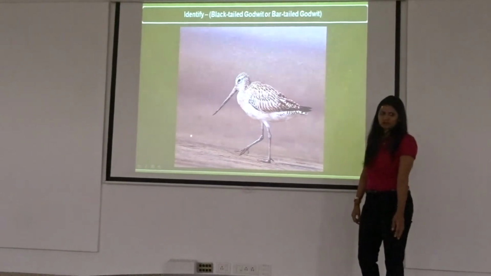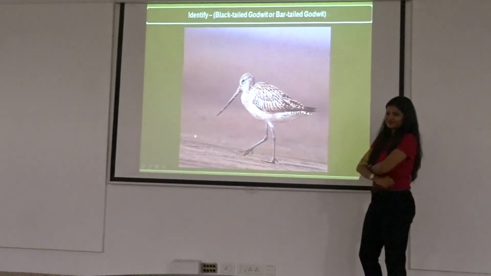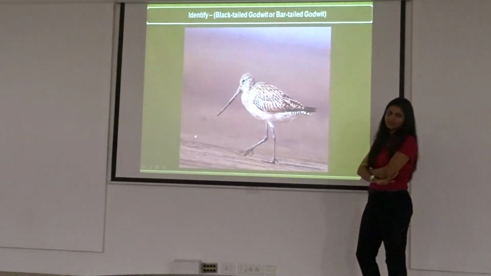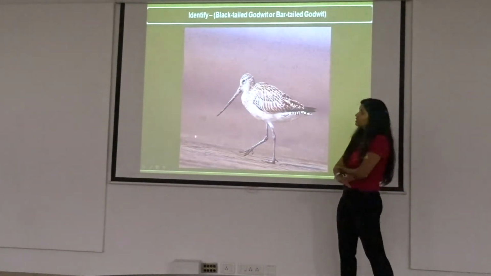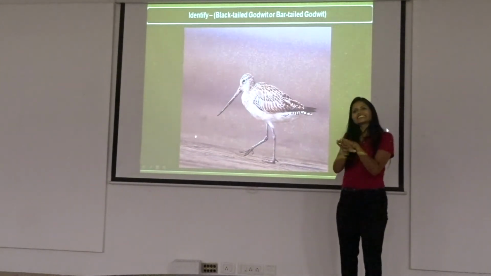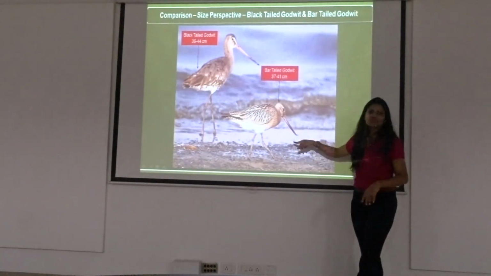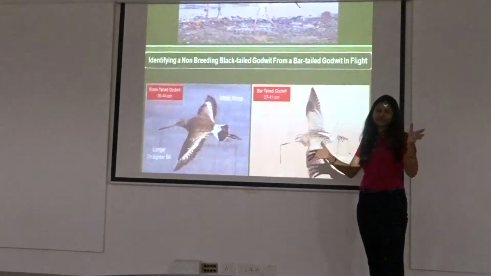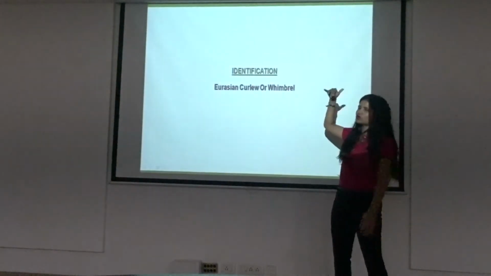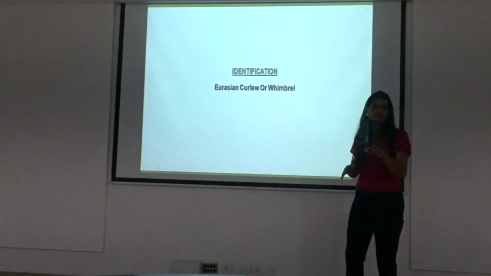Because it has a grey pattern. The supercilium is very distinct, and the bill is long. Also, I forgot to mention a very important point. The bar-tailed godwit has a slightly upturned bill, near the eyes. Correct. This has a slightly upturned bill, whereas a black-tailed godwit has a straight bill. So this is a bar-tailed godwit because of all that patterning on top, shorter legs, distinct supercilium, and the slightly upward bill.